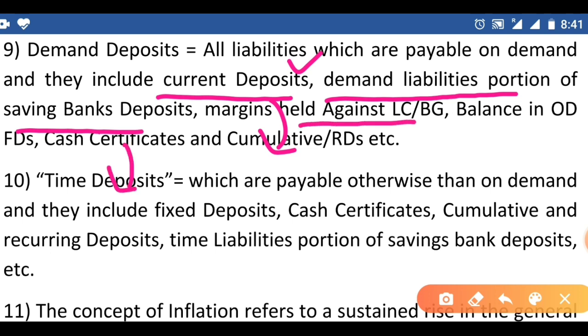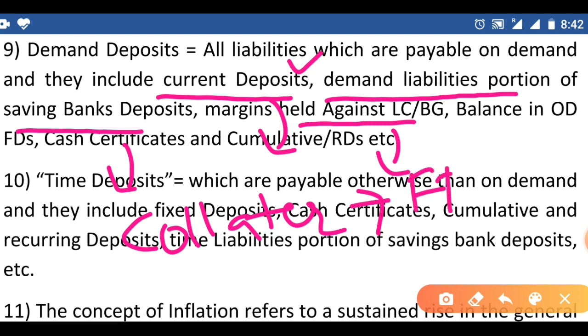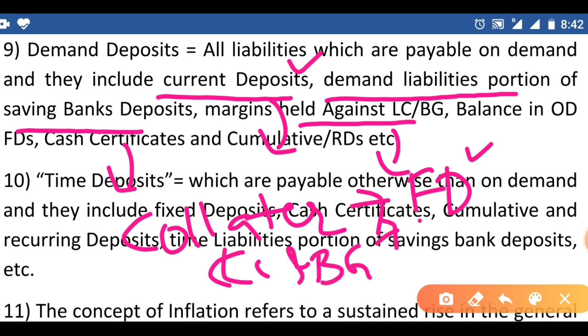Margin held against LCBGs: whenever we issue an LC or BG to a customer, we take some collateral security, mainly in the form of fixed deposits. If the LC or BG expires or is cancelled, the customer may come to the bank and take their fixed deposit back. So the margins held against LCBG are demand deposits.